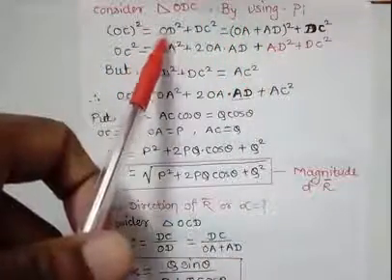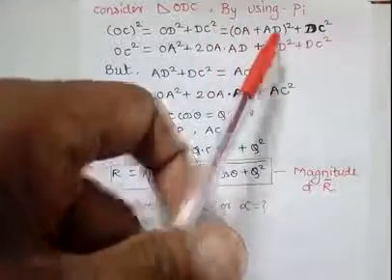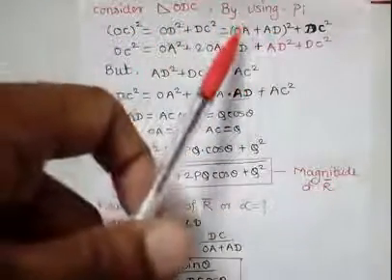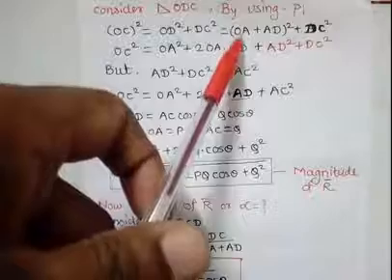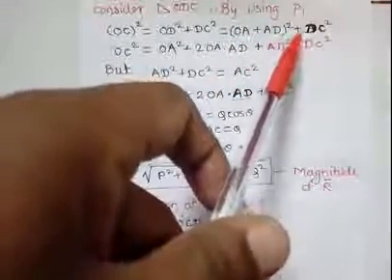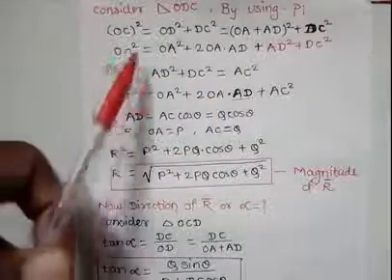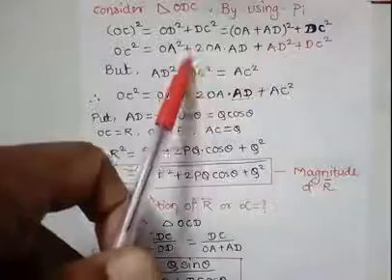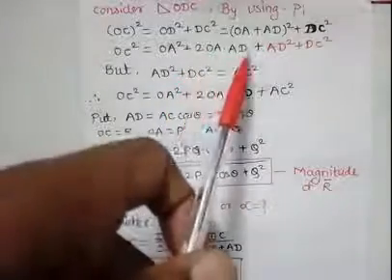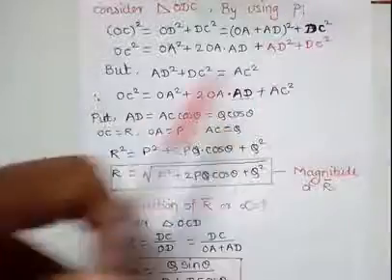Hence, OD is equal to OA plus AD. Putting this value in this equation, we get OA plus AD bracket square plus DC square. Hence, OC square is equal to OA square plus twice OA into AD plus AD square plus DC square.